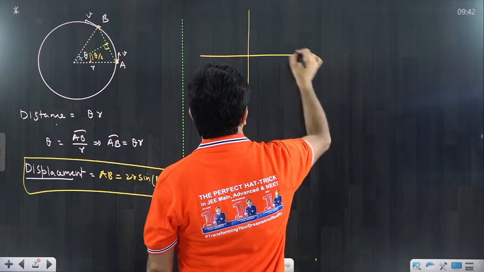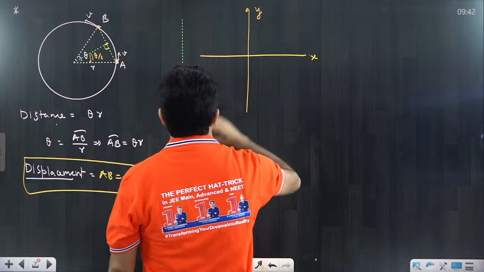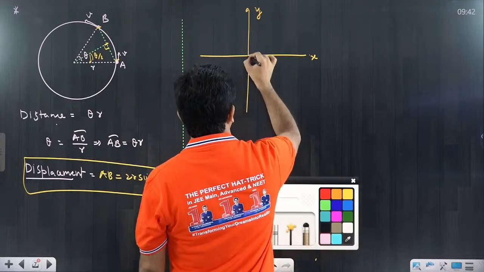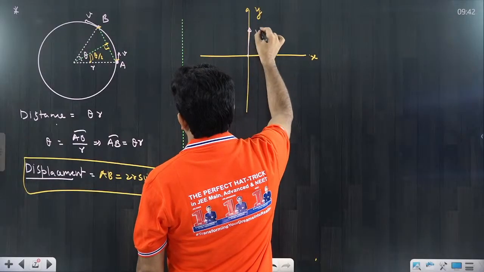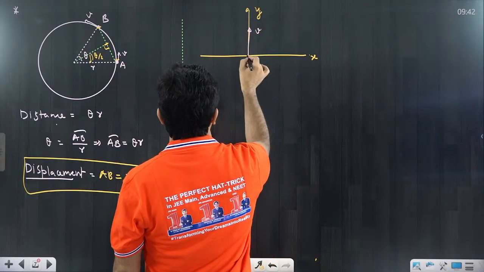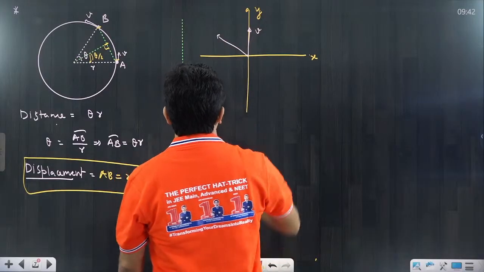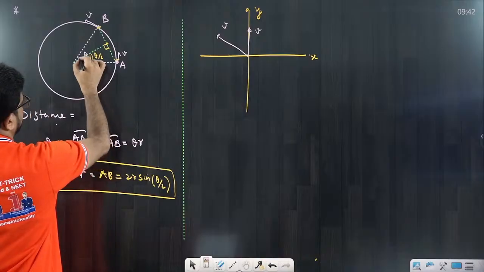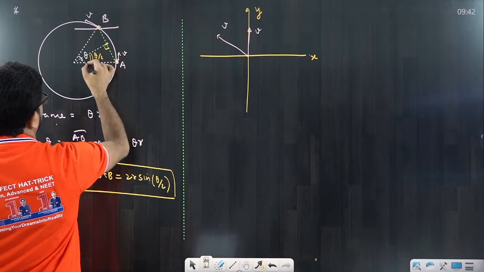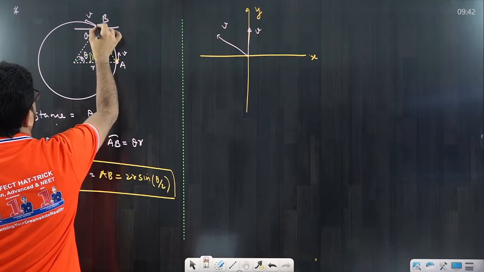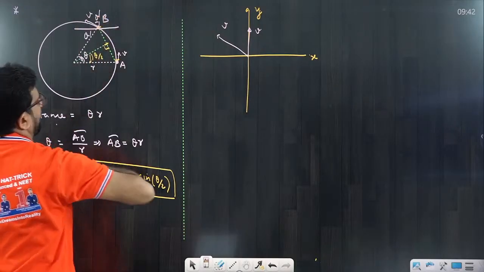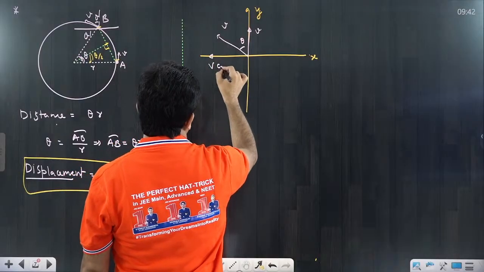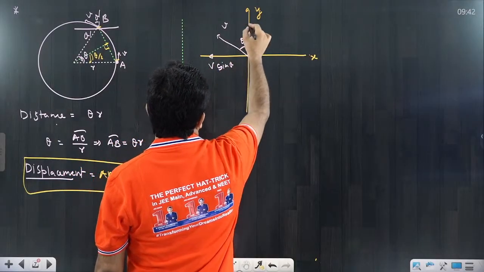Suppose this is the x-axis, this is the y-axis, and I am putting here that the initial velocity was in this direction. This was v, and after some time this is the velocity, again v. Now try to understand, this angle is theta. With the normal also this angle is theta. There will be two components: this is v sin theta and this component would be v cos theta.